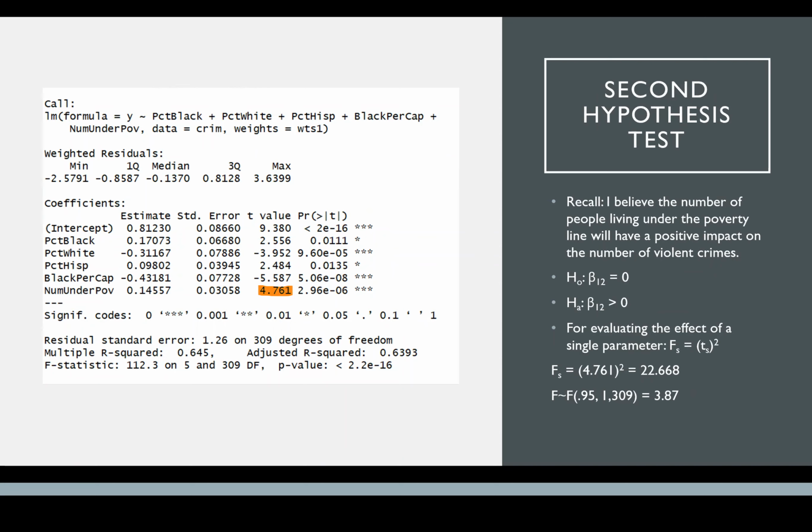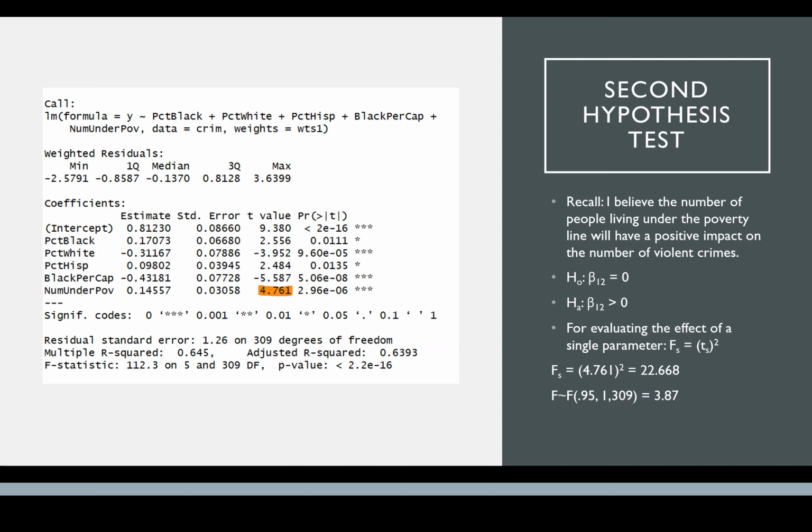And now for our second hypothesis test, call that there. To evaluate the effect of a single parameter, we know that the F-test statistic is equal to the t-test statistic squared, which we can get from the summary of the model there. And so we calculate that value to be 22.668.